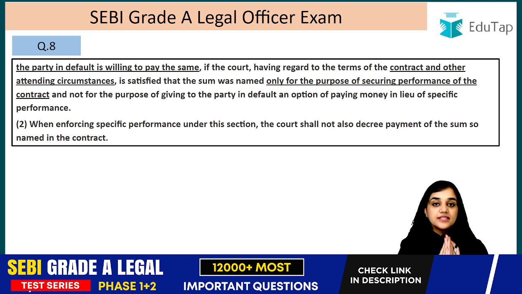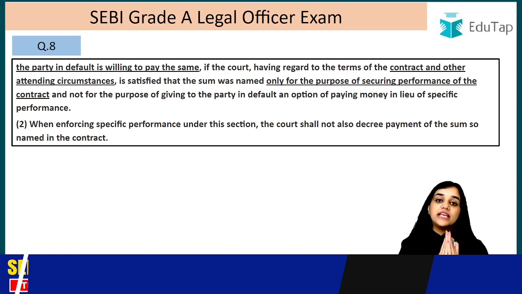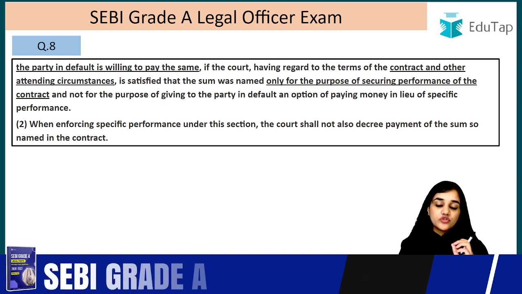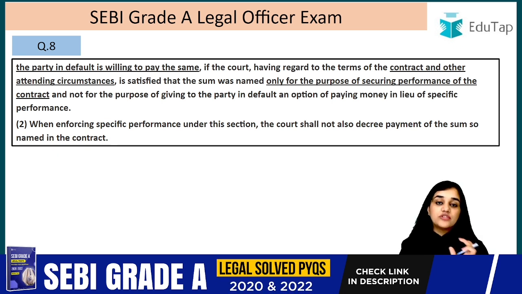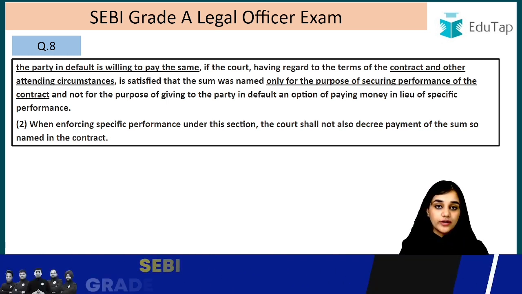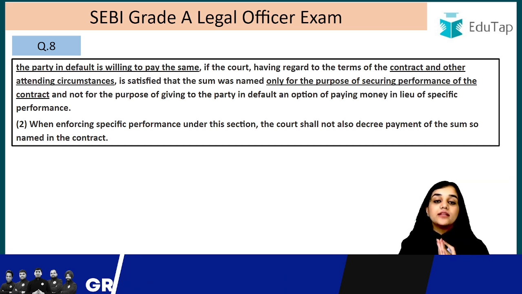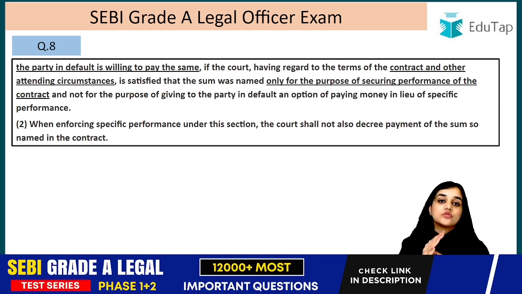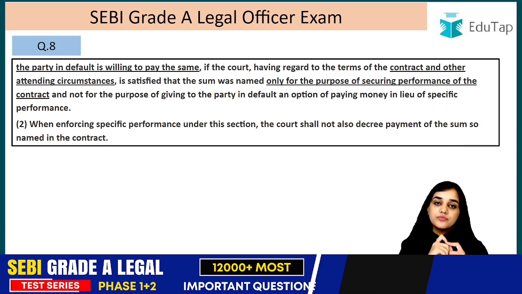So if this is the case, even though you have mentioned that clause that in case of breach this much amount will be liable, if this clause was only meant to add seriousness to the contract, then the court is going to ask the party in breach to specifically perform the contract, right? So they are going to grant the relief of specific performance.